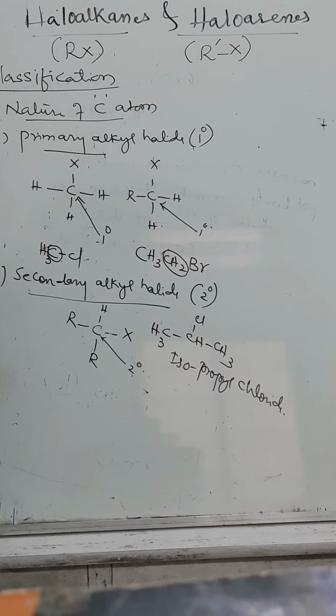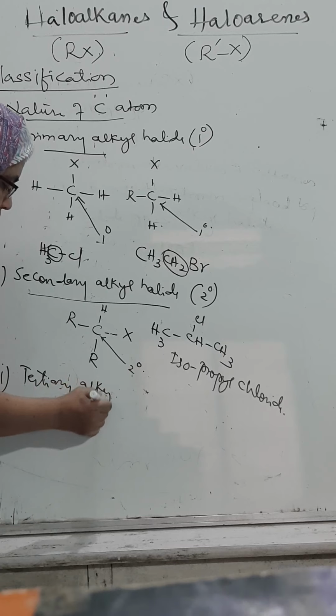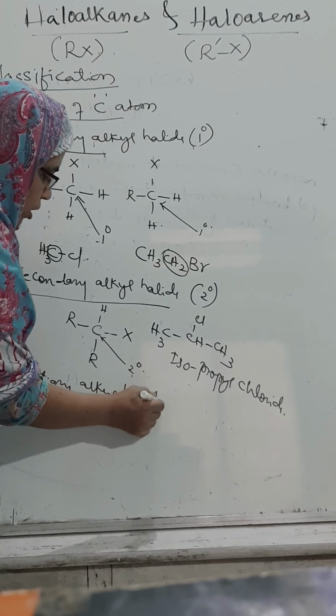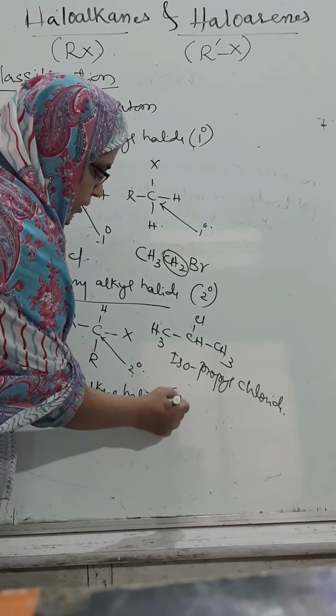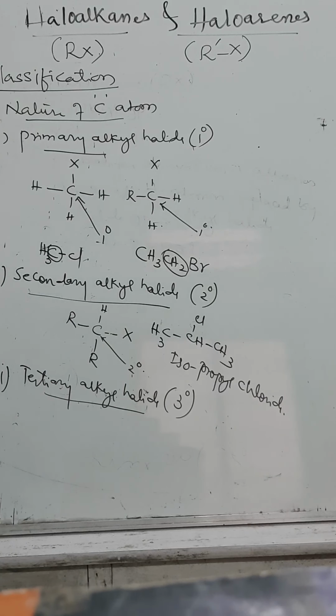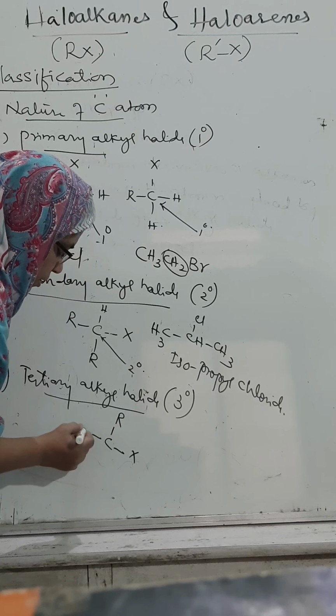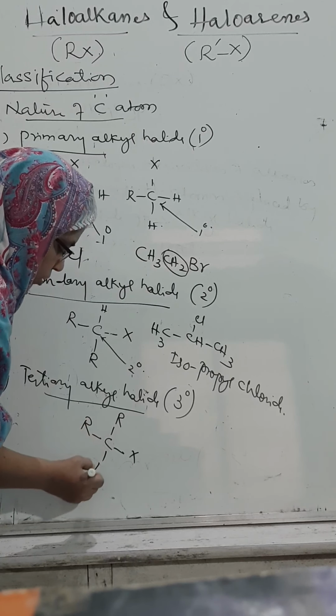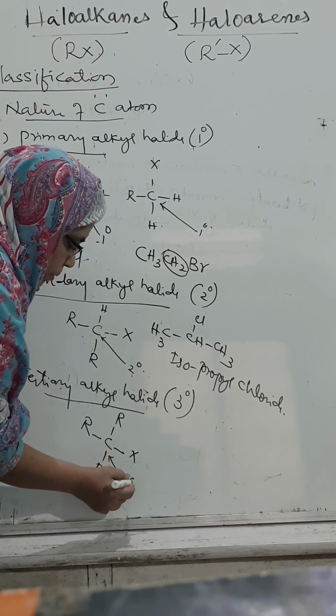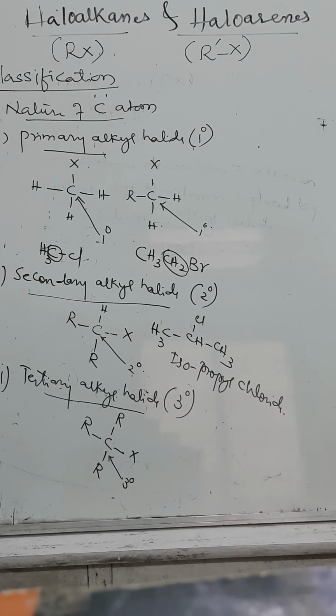And what is the third one? Tertiary alkyl halide. Tertiary alkyl halide is represented by 3 degree. It is a halide which is linked to a tertiary carbon atom. It means that this carbon containing the halide is surrounded by only alkyl groups. Only alkyl groups. They are called tertiary alkyl halides.